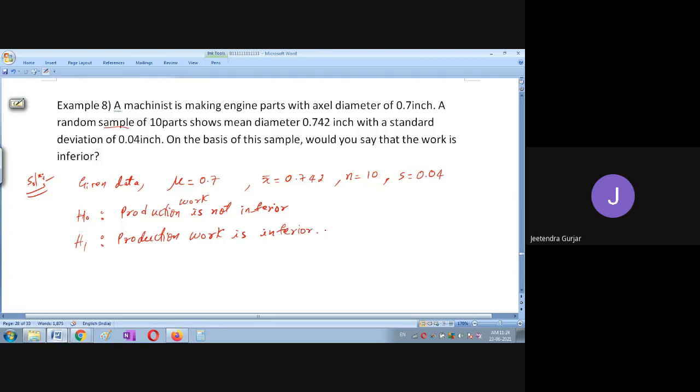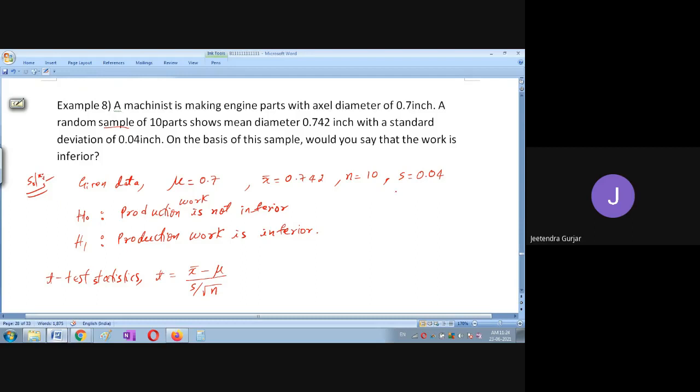Test the hypothesis runs. Use the formula here. T test statistics. Please use this runs. T is equal to, use the formula, x bar minus mu divided by s divided by square root of n.